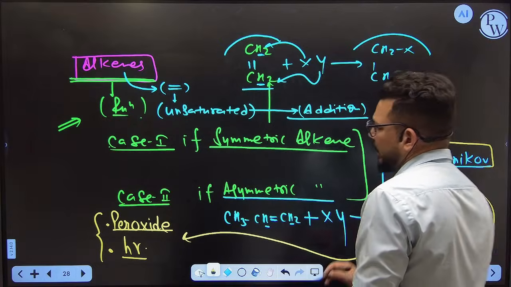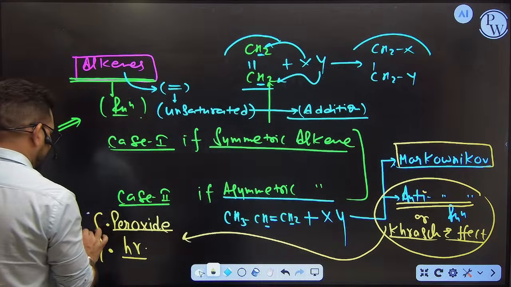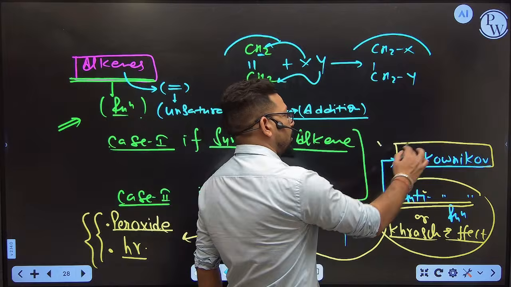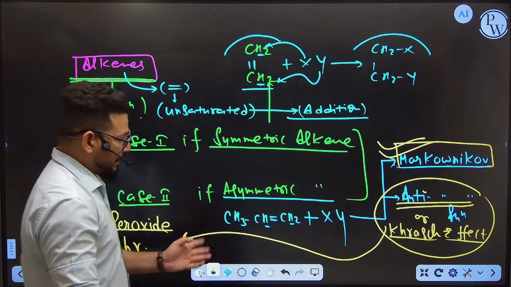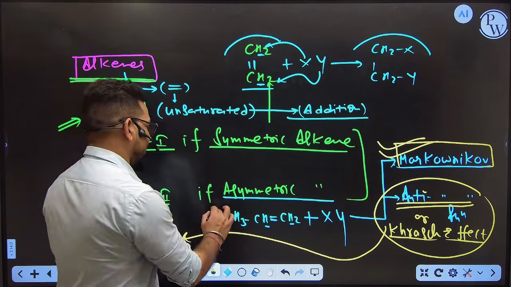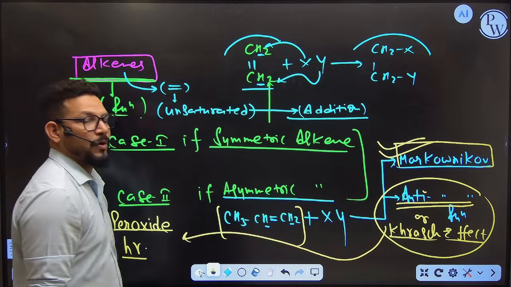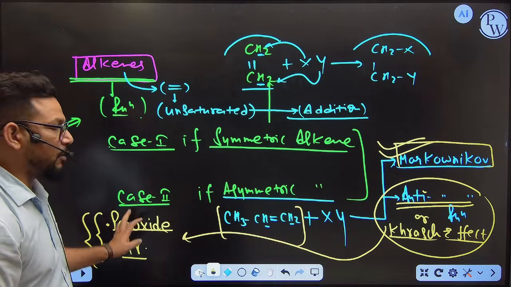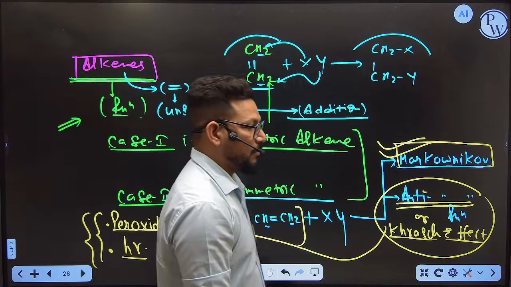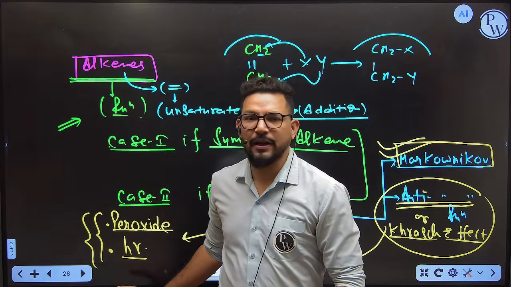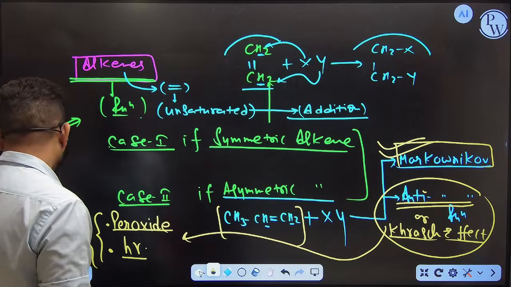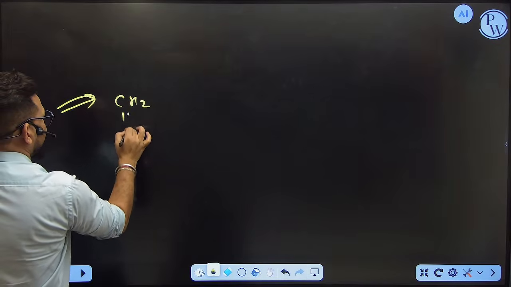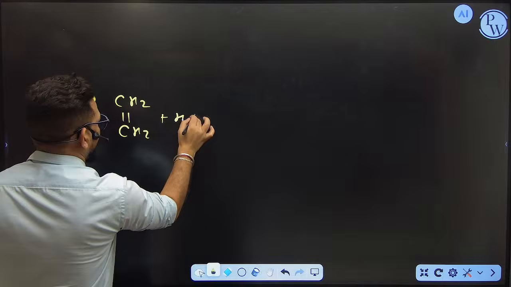And how are we going to identify Markovnikov? Basically, whenever the peroxide and sunlight are not available, then you can say we are going to follow Markovnikov. That means whenever you see the asymmetric hydrocarbon, the reaction is going to happen in two ways, Markovnikov and anti-Markovnikov. How to identify anti-Markovnikov? Peroxide or sunlight should be there. How to identify Markovnikov? When peroxide or sunlight is not there. So just follow this step and you are able to form all kinds of reactions. Like see, suppose I am taking one example: CH2 double bond CH2 reacts with hypochlorous acid.